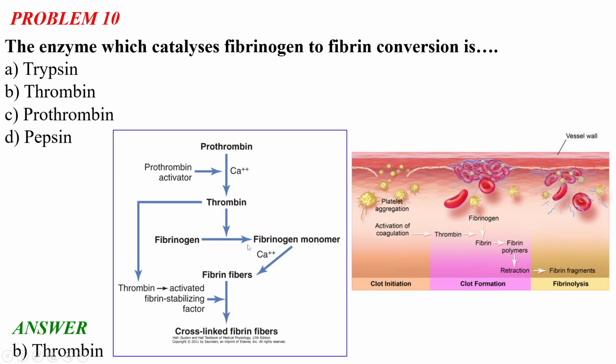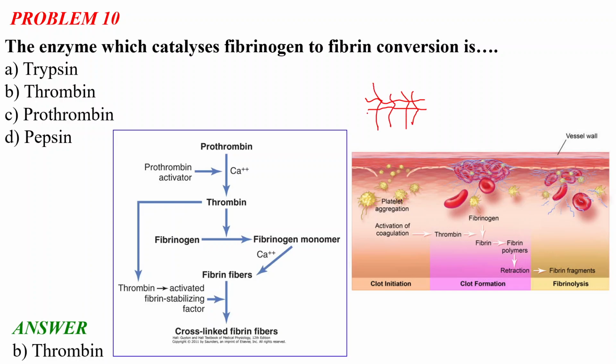This thrombin catalyzes the fibrinogen to fibrin conversion, converting fibrinogen to fibrin monomer. Thrombin, again with the help of calcium 2 plus, forms fibrin fibers, and these fibrin monomers form cross-linking polymers.